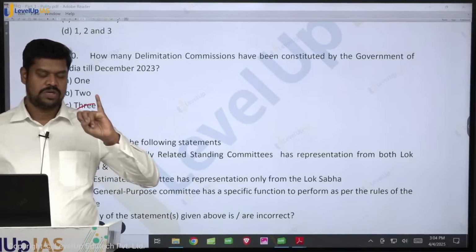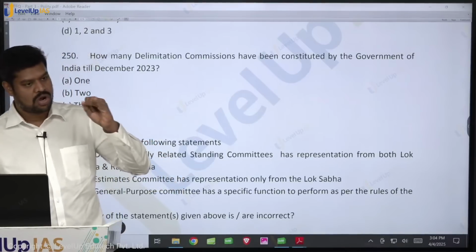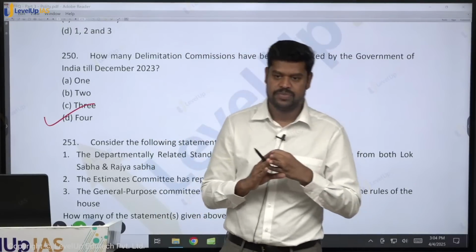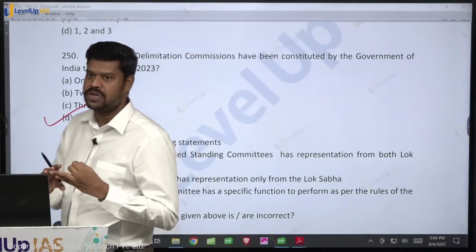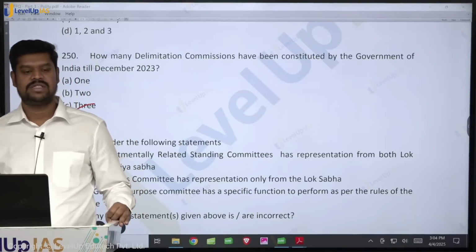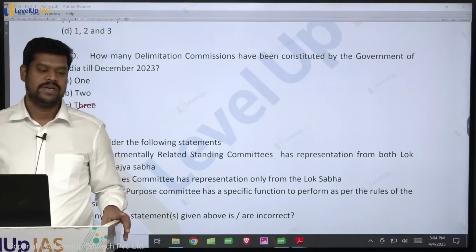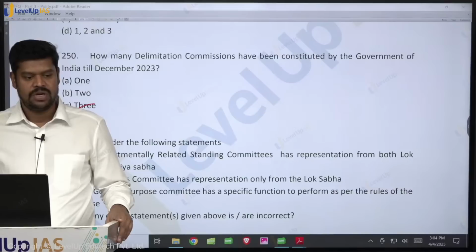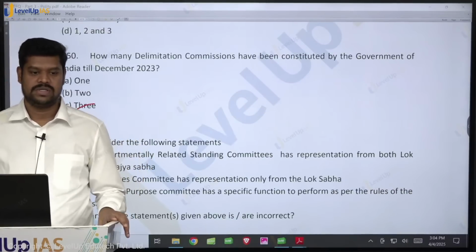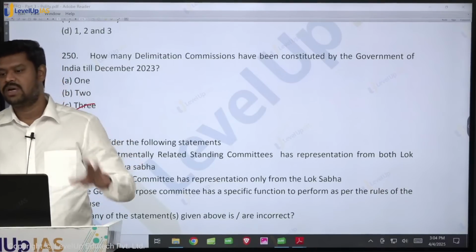First, the most important thing is to determine the total number of seats, then to redraw the boundaries. In fact, they have to redraw the boundaries before every general election as per the population. And which population is used? 2001 population. And they shall also reserve the seats for the scheduled caste and scheduled tribe, depending again on the basis of population. Which population? 2001 census. In fact, they have to keep rotating these reserved constituencies. It is not that the same constituency will always be reserved. So therefore, all the people are given equal opportunities.